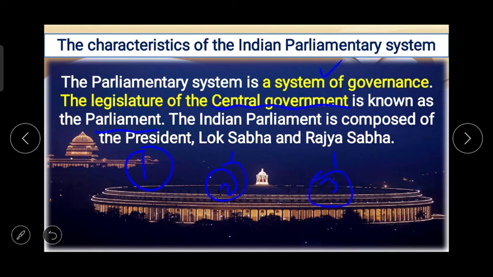These three things are there in the Indian Parliament. President है, Lok Sabha है and the Rajya Sabha. Now the President is the only one person, but in Lok Sabha we have number of members. In Rajya Sabha also there are number of members. So the first thing is clear, the concept or the definition of the parliamentary system. The parliamentary system is a system of governance and the legislature of the central government is known as the parliament.